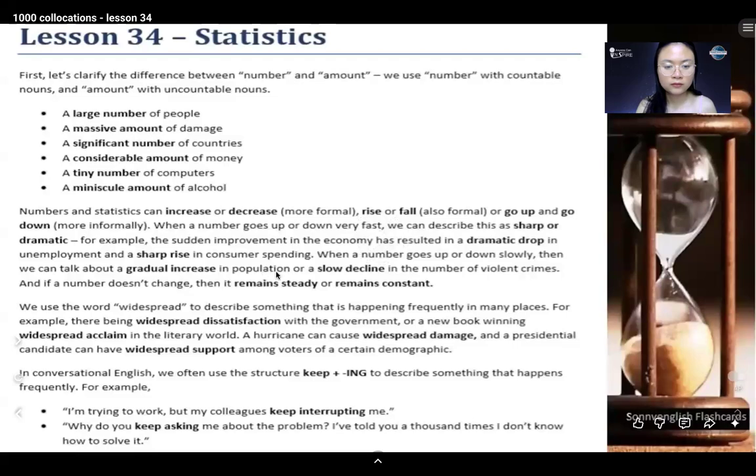In conversational English, we often use the structure keep plus the ing form of the verb to describe something that happens frequently. For example, I'm trying to work, but my colleagues keep interrupting me.